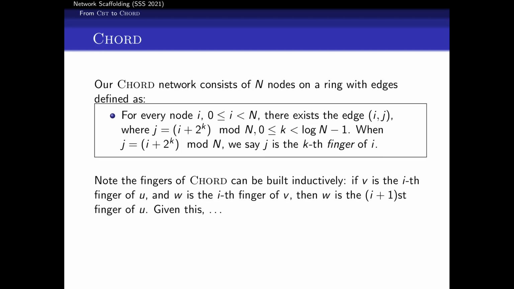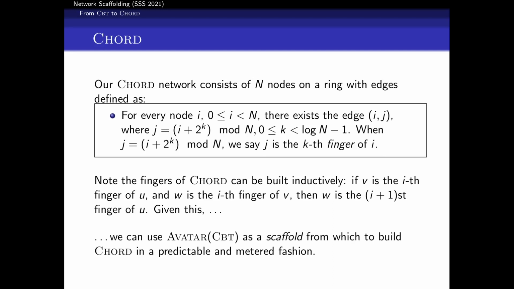So it turns out that I can actually build it pretty systematically and pretty carefully, provided I have a convenient mechanism to set up that first finger and then coordinate, connect the first of my first, the second of my second, etc. One way I could do that would actually be to use the avatar CBT network that we defined earlier as a scaffold to go ahead and build Chord in a predictable and a metered fashion. The metered part is important. We don't want to add edges too fast because it might cause the degree to go up too high.